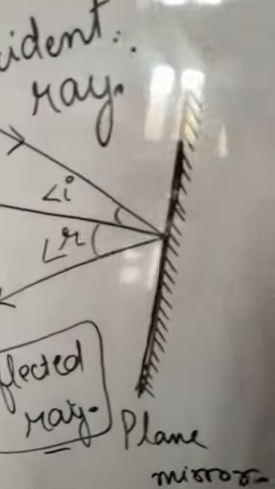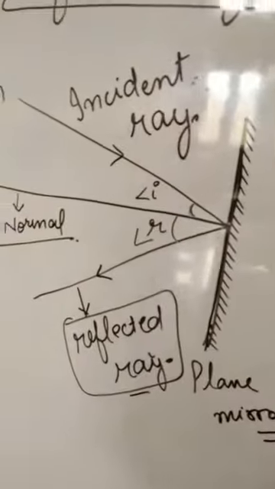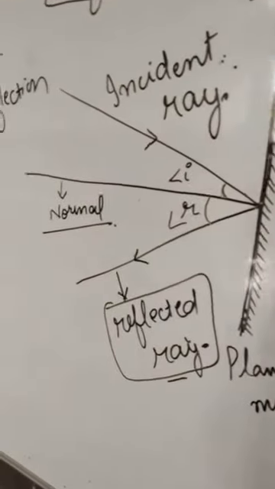Now what are the laws of reflection? There are two laws of reflection.